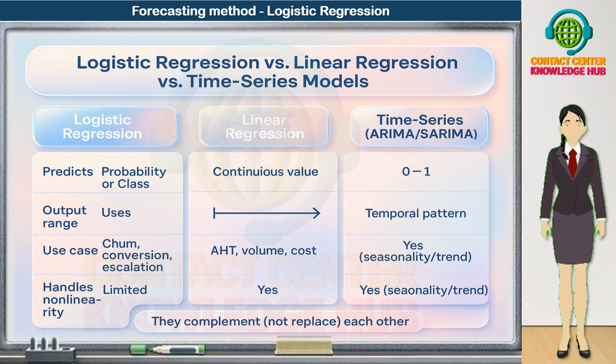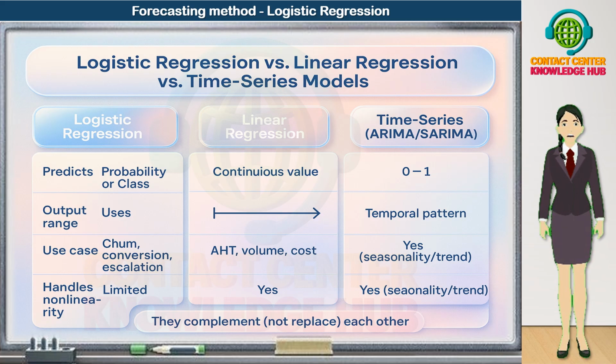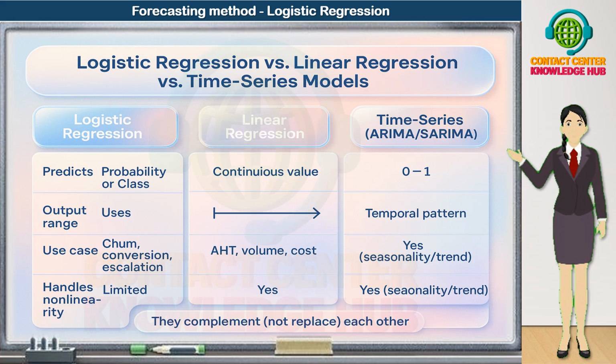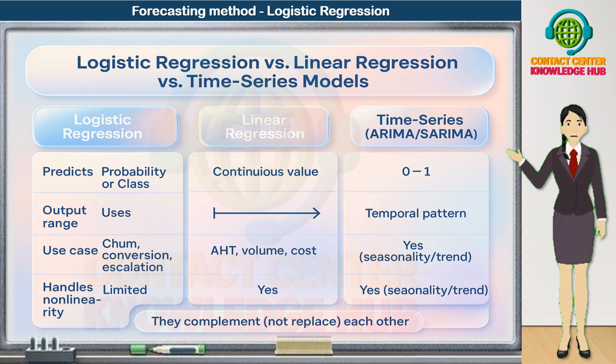Logistic regression predicts a probability or a class. For example, will the customer churn? Yes or no? It outputs a likelihood, which we can turn into a classification. Linear regression predicts a continuous value. For example, what will AHT be next month? Or what will the call volume be? Time series models like ARIMA or SARIMA predict temporal patterns. They focus on how a value evolves over time, capturing trends and seasonality.